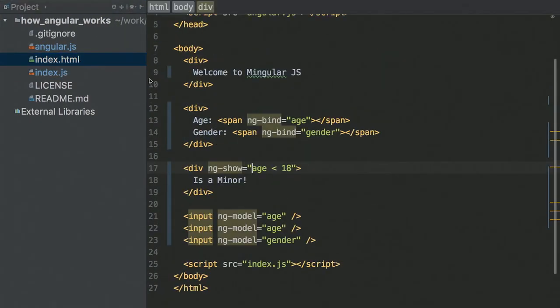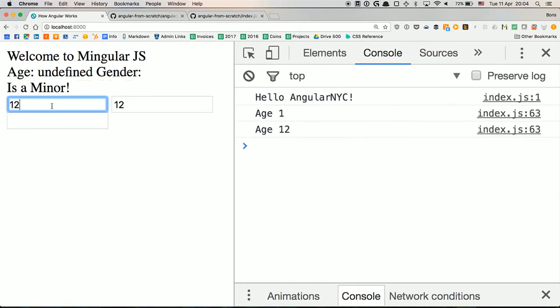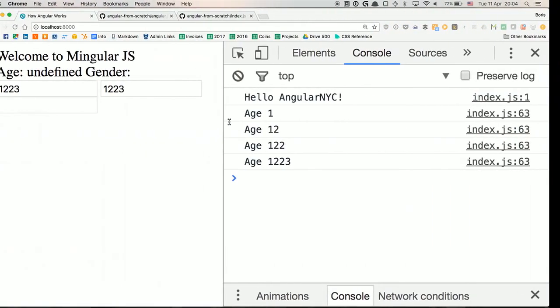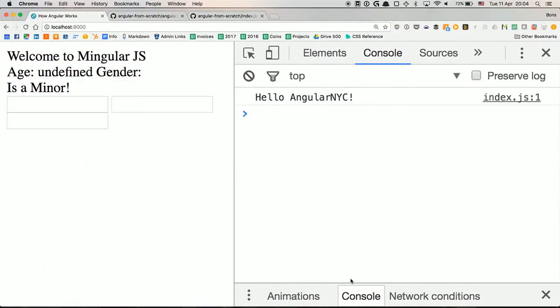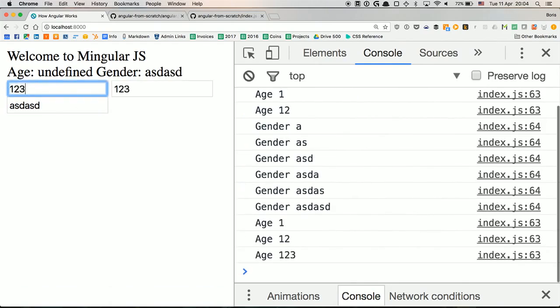And to test this theory, I'm going to go here and inside of ngbind say, you know what, show me the age times 2. And it's failing. Why is it failing? It shouldn't be failing. It's a mystery. Age times 2.